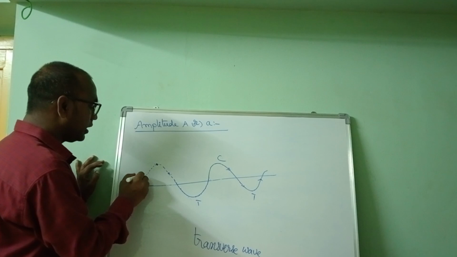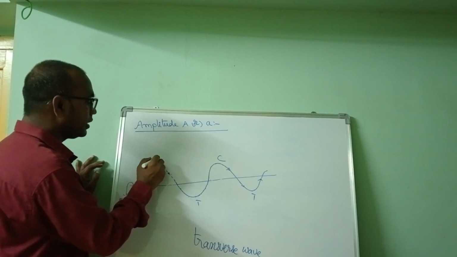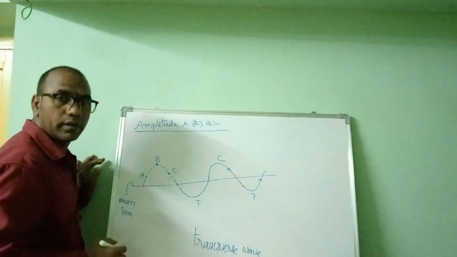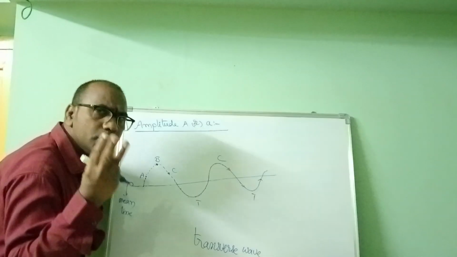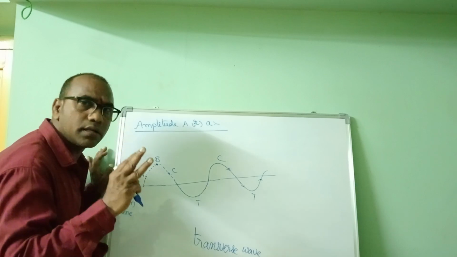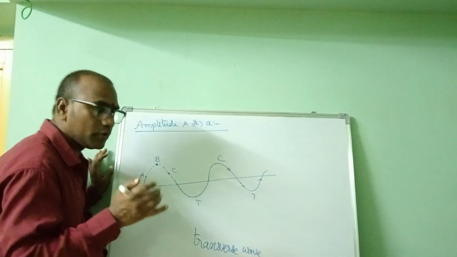Let it be position A, this is B, this is C. Now we are considering three positions of the same particle from the mean position.